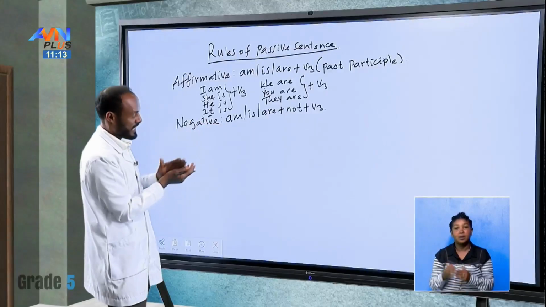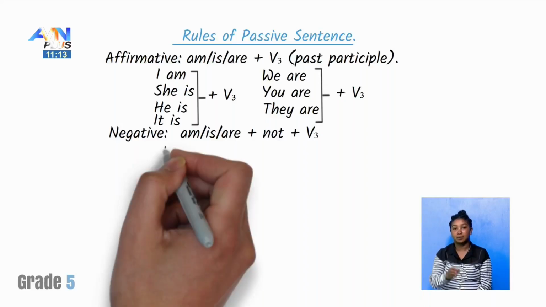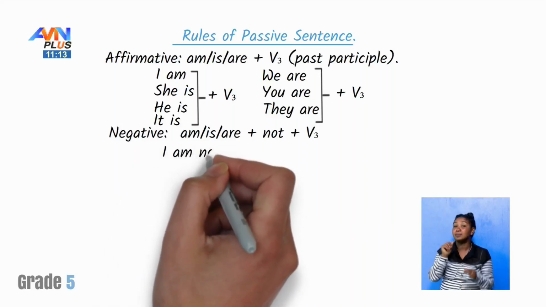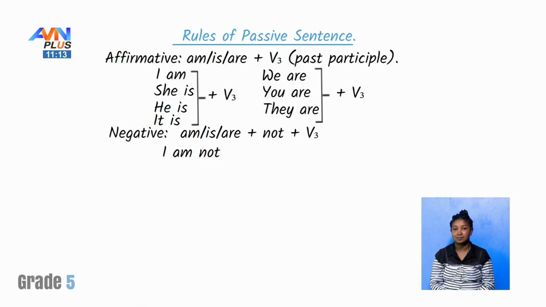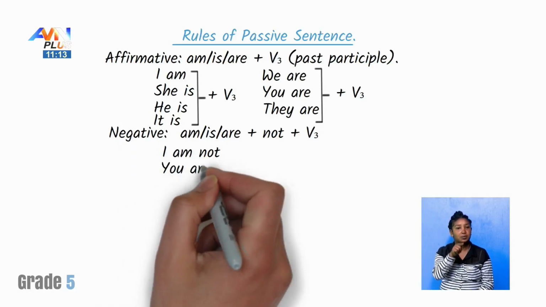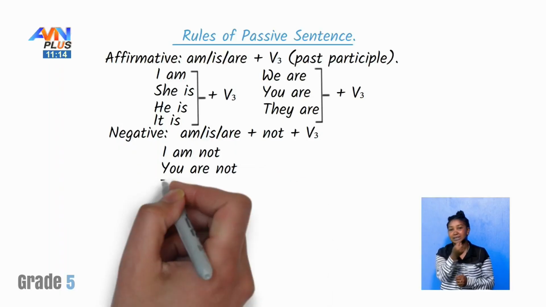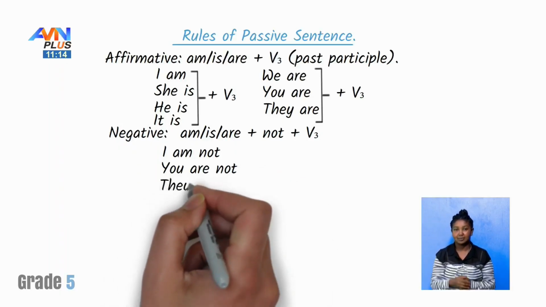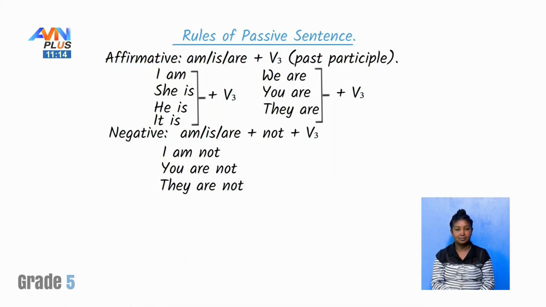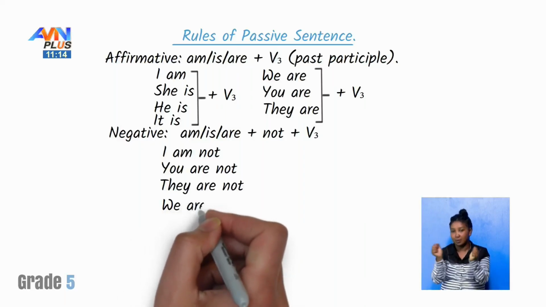What about in this case? I am. I am not. You are. They are. And also we are. Not should be here.